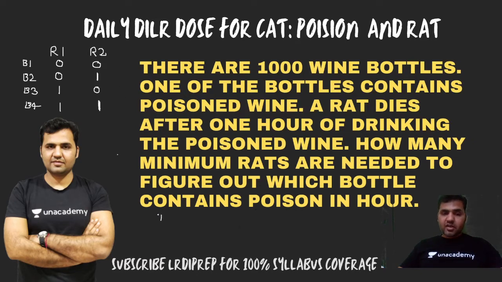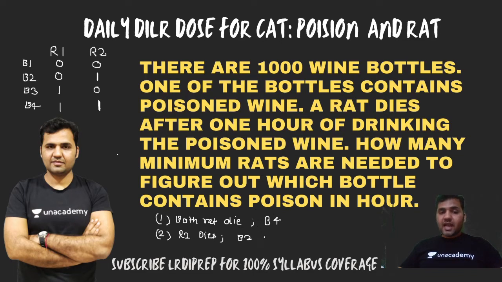The first possible outcome is both rats died. So if both rats die, that means the poison bottle is bottle number 4. Why? Because from bottle number 4, both rats are consuming. So if both rats are dying, that means bottle number 4 is poison. The second possible case is rat 2 dies. If rat 2 dies, that means bottle number 2 is consuming because rat number 2 is consuming.